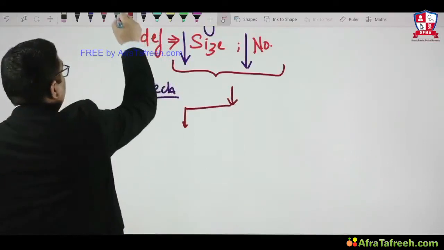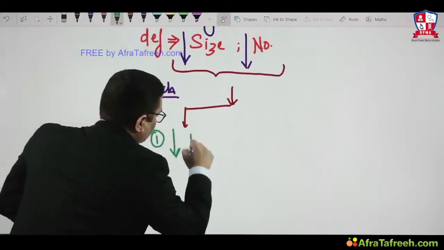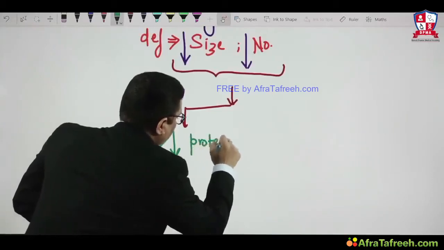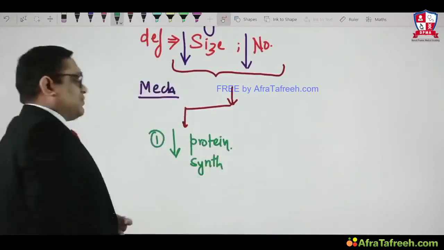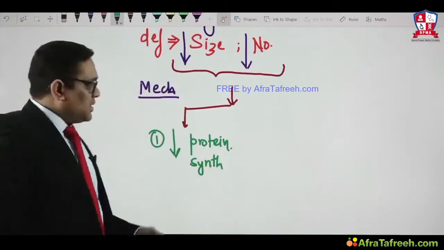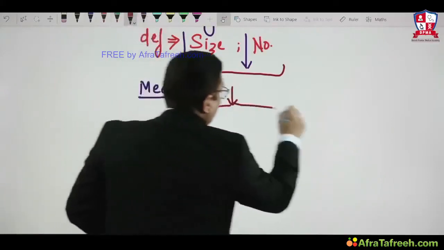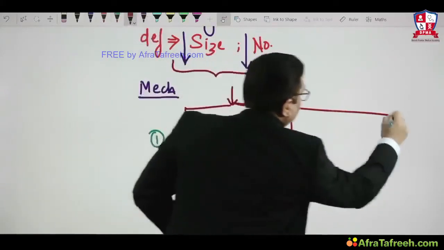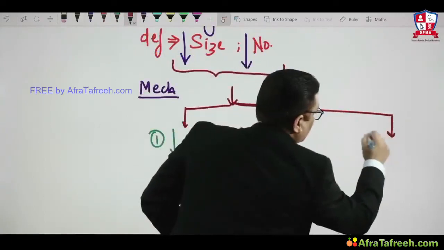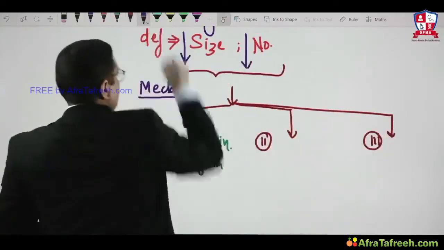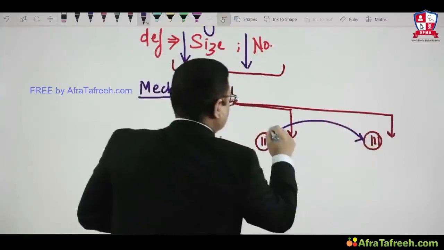Number one is decreased protein synthesis. Simple. Protein synthesis is gone down, and that is why atrophy will happen, right? Number two and number three, I would like to tell you, are interconnected to each other. See this arrow.